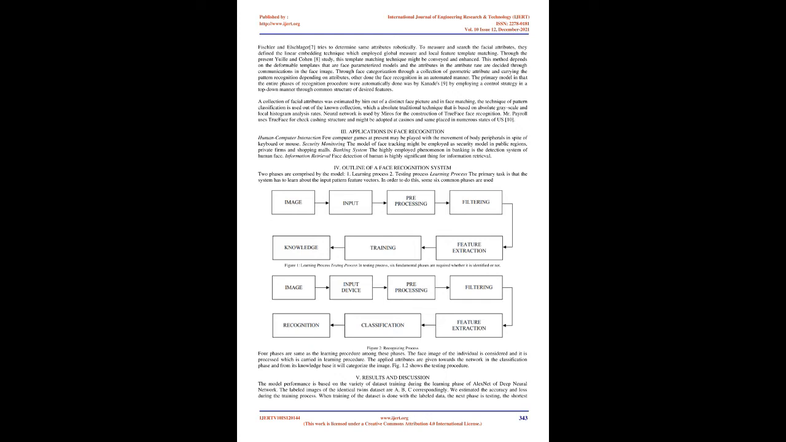Through face categorization through a collection of geometric attributes and carrying out pattern recognition depending on attributes, others did the face recognition in an automated manner. The primary model in which the entire phases of the recognition procedure were automatically done was by Kanade 9, by employing a control strategy in a top-down manner through the common structure of desired features. A collection of facial attributes was estimated by him out of a distinct face picture, and in face matching, the technique of pattern classification is used out of the known collection, which is an absolute traditional technique based on absolute grayscale and local histogram analysis rates.